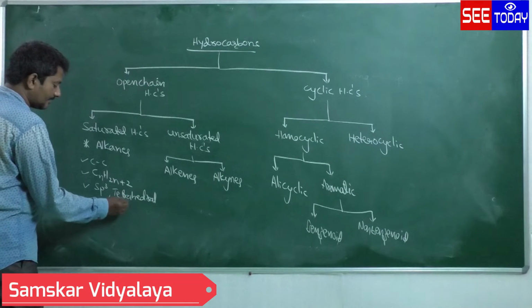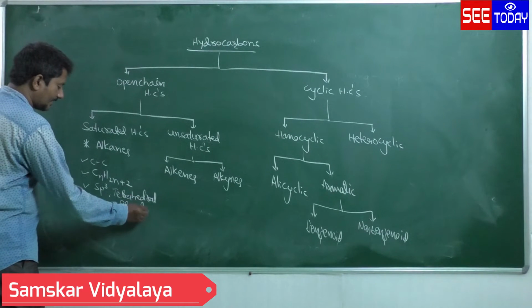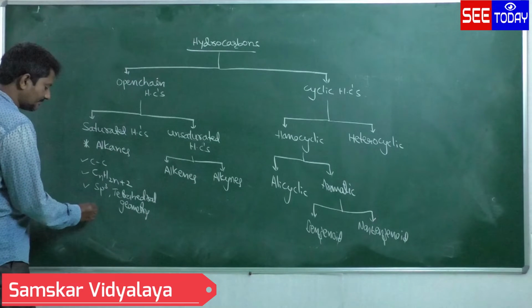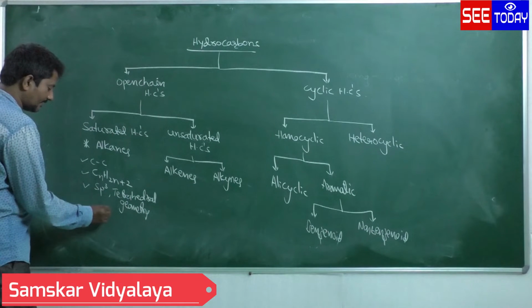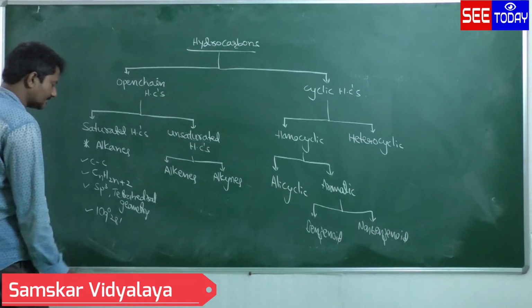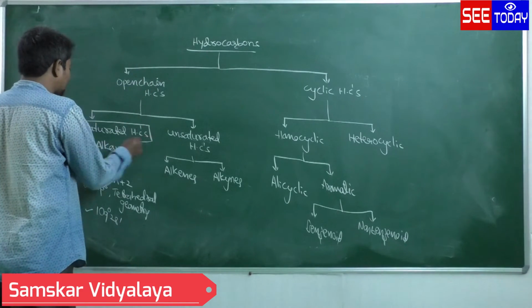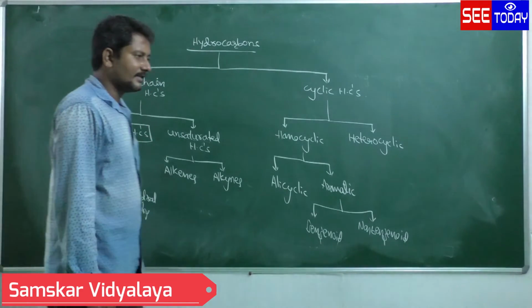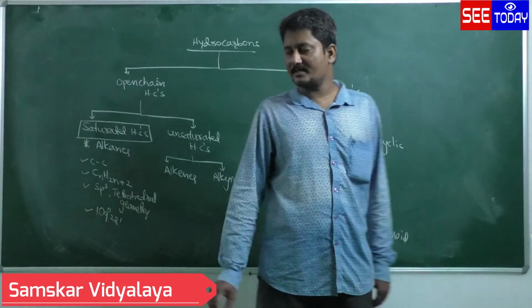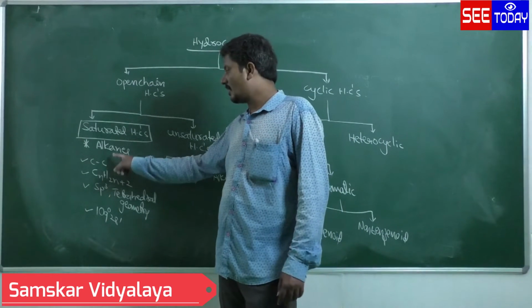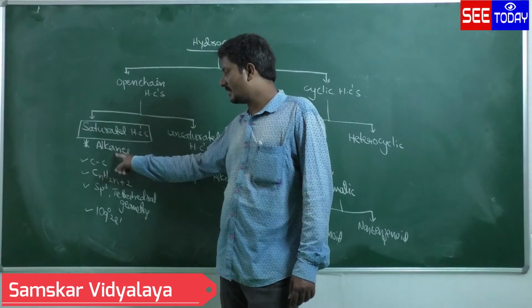They exhibit a bond angle of 109 degrees 28 minutes. So saturated hydrocarbons are nothing but the alkanes. Only single bonds are present.